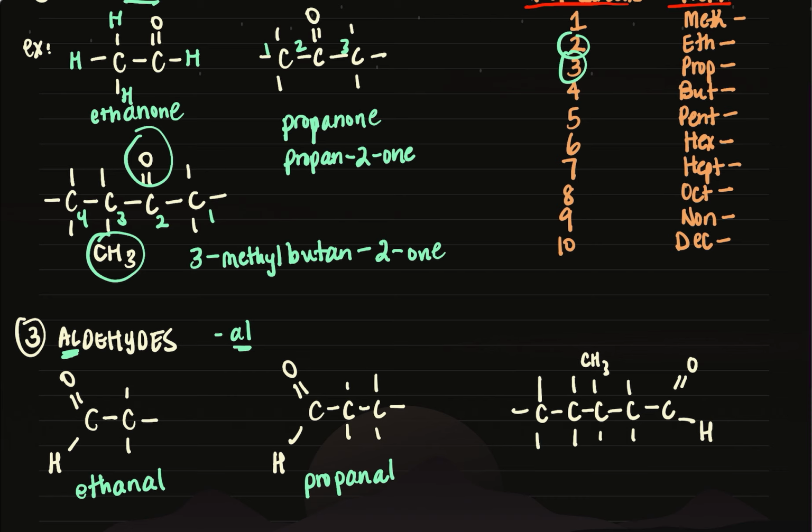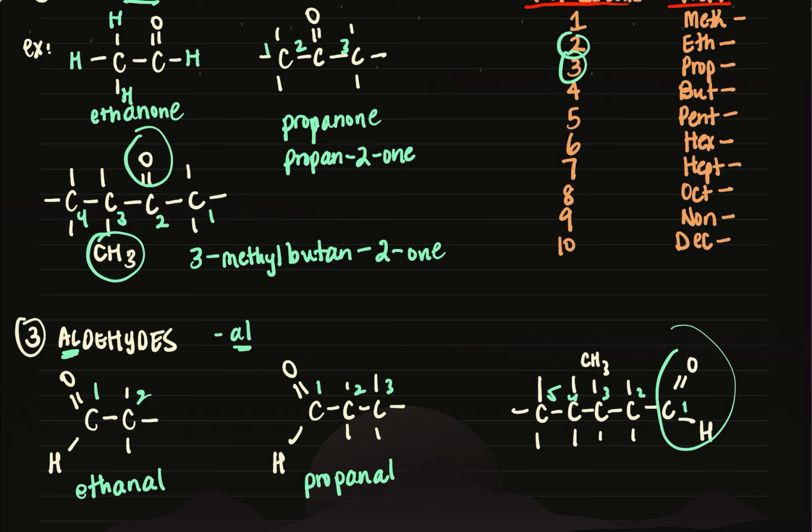Now, notice I don't actually have to indicate the carbon number for this one because it's always going to be carbon 1. So no matter what the aldehyde structure is, because of this C double bond O, single bond H, that automatically has to be carbon 1 in its position. So for example, even this third structure, even if it's on this side, that's okay. This is automatically carbon 1, and then we'll just number it this way. So you don't have to put the 1 for these because it's always going to be carbon 1. Okay, that will kind of be implied.